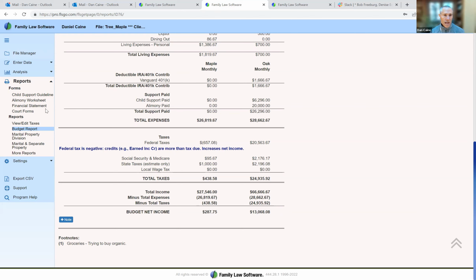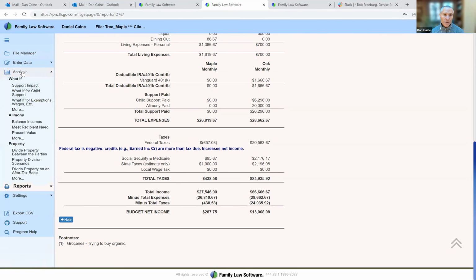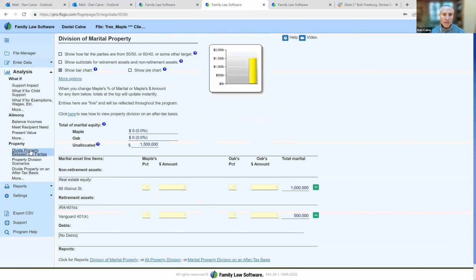So now they're thinking they might want to divide the assets 50-50, which is a very common approach. So now we go back to our analysis screen and we click divide the property between the parties. Here, the two assets that we've entered, the 88 Walnut Street and the Vanguard 401k, are both listed. And Maple really wants to keep that house.